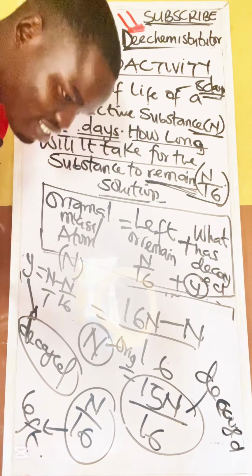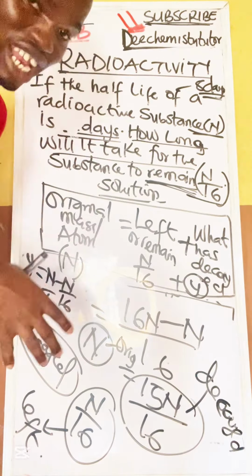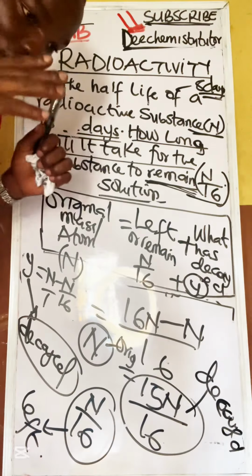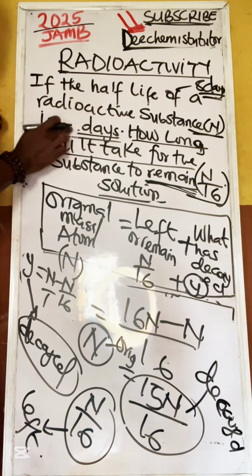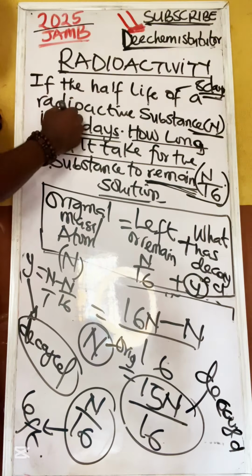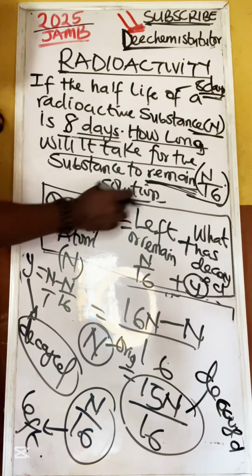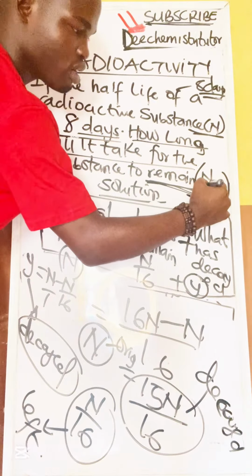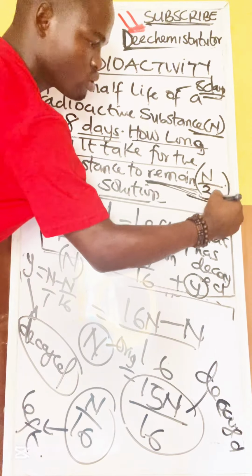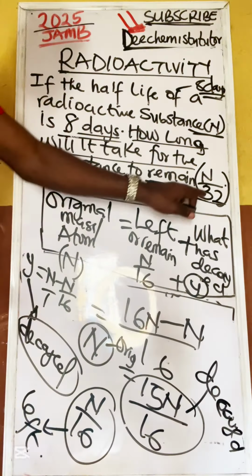Because you asked me to do this, and I want to know if you actually got the concept. If the half-life of the radioactive substance N is, let's say, 8 days, and let me put this one to be, let's say, 32. So calculate how long. Of course, you know how I'm getting half now.